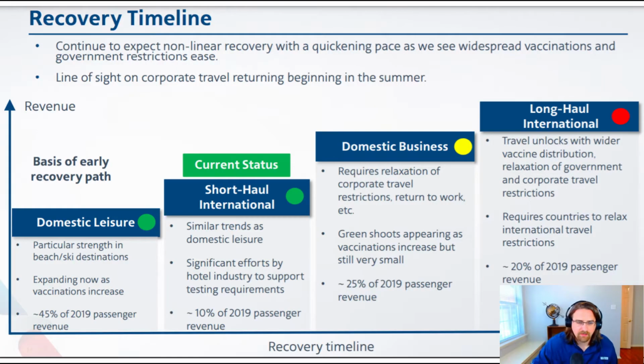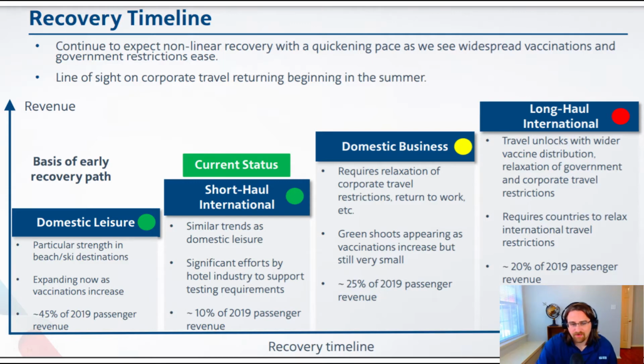Now, we've talked a lot about demand and we've talked about recovery. So let's look at what American Airlines put in their latest quarterly report. Looking at their recovery timeline, you can see where they're saying they are at short haul international. The reason why this is important is if you look at the very bottom bullet of each one of these four buckets, 45% of their revenue is coming from domestic leisure, short haul international 10%, domestic business 25%, and long haul international another 20%.